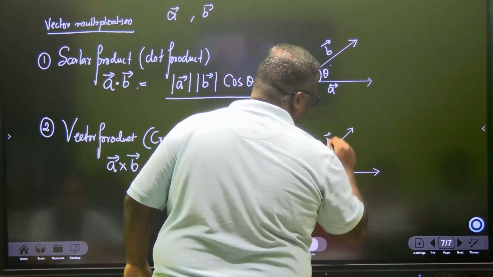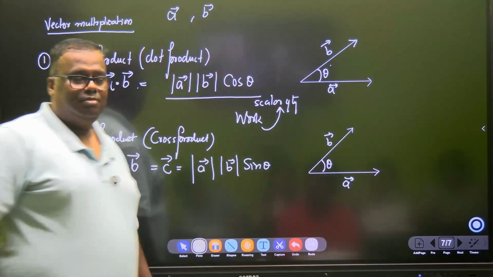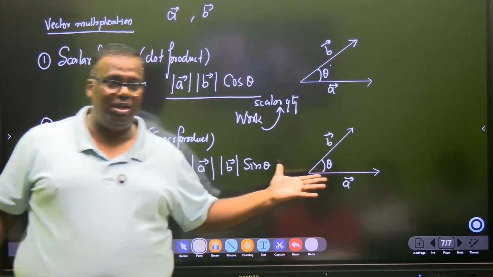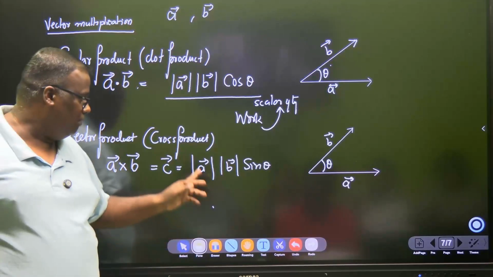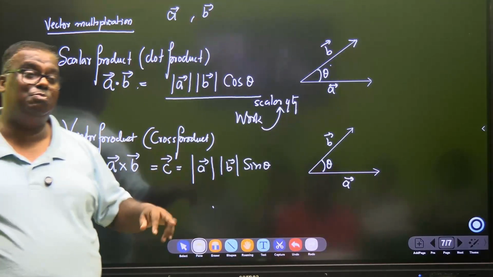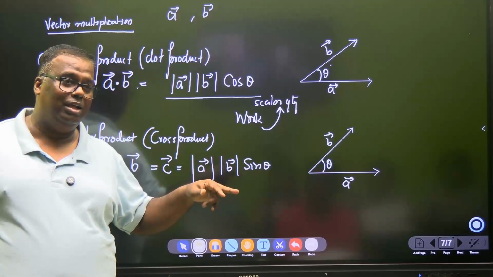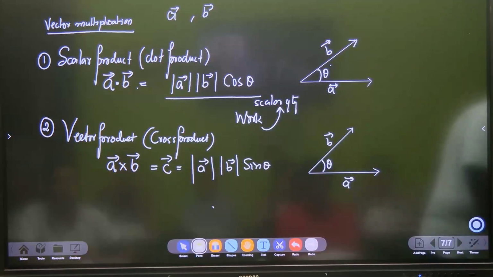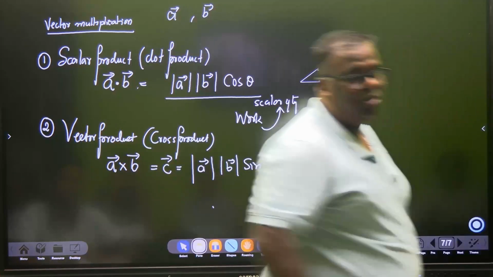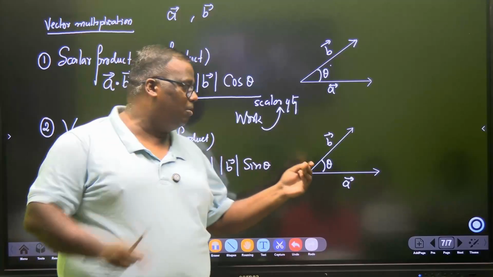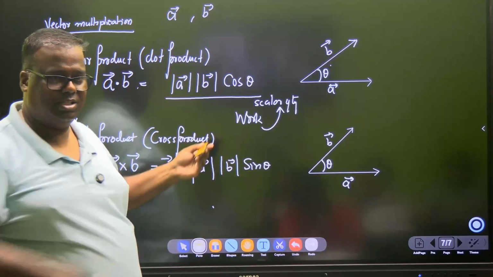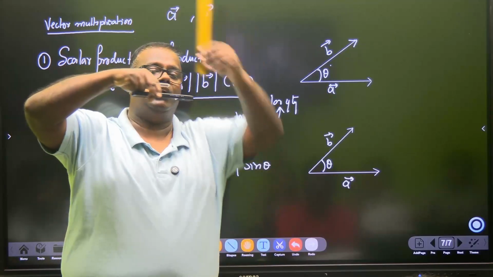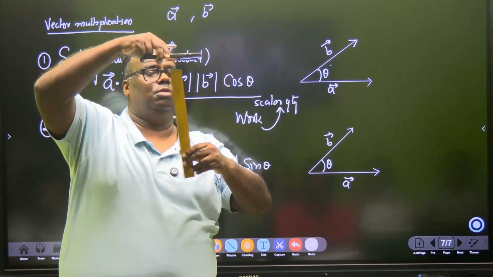A, B, theta. Now, what is the plane containing A and B? My screen. Screen is the plane containing A and B. The C vector child will always be perpendicular to the plane that contains both of these. The C vector will be perpendicular to the plane that contains both A and B. That means C can either come out of this screen or go inside this screen. This is the plane containing A and B. So C vector can be either like this or it can be like this.